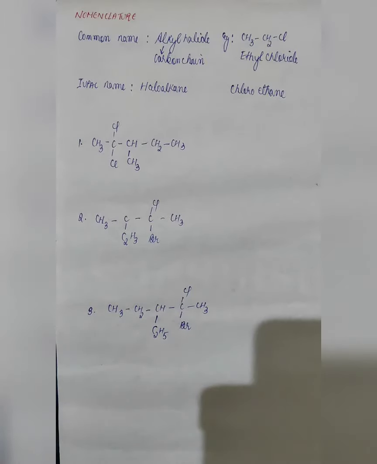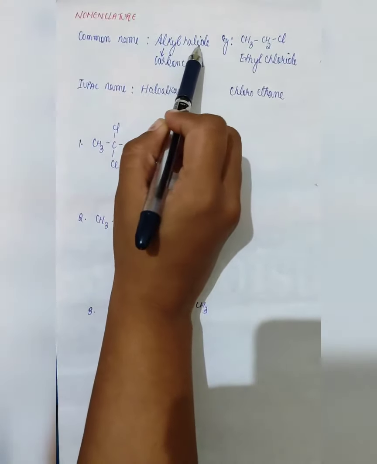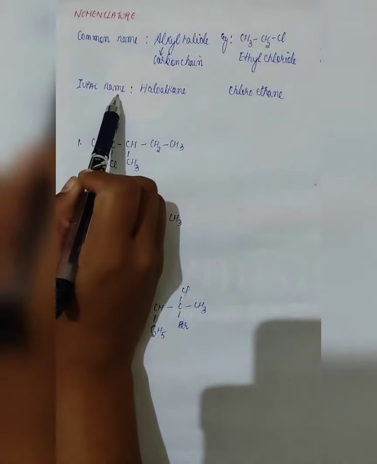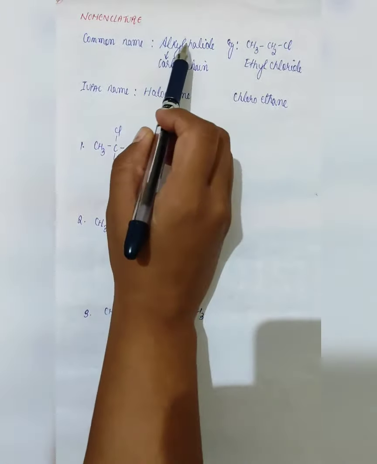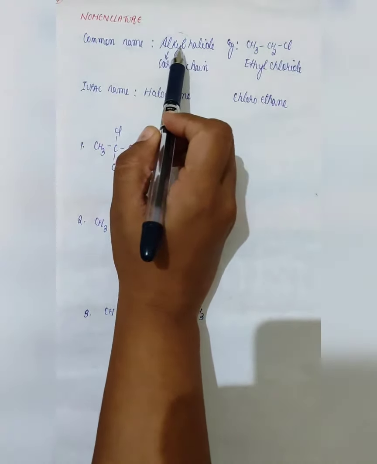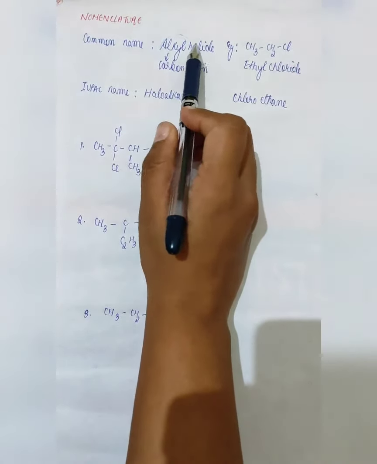Common name. The common name will follow in this manner: alkyl halide. Alkyl will be the carbon chain, and your IUPAC name will be haloalkane. In this manner, alkyl halide. If we have methane, just 1 carbon, it will be methyl, and if we have chlorine as the halide, it will be chloride.